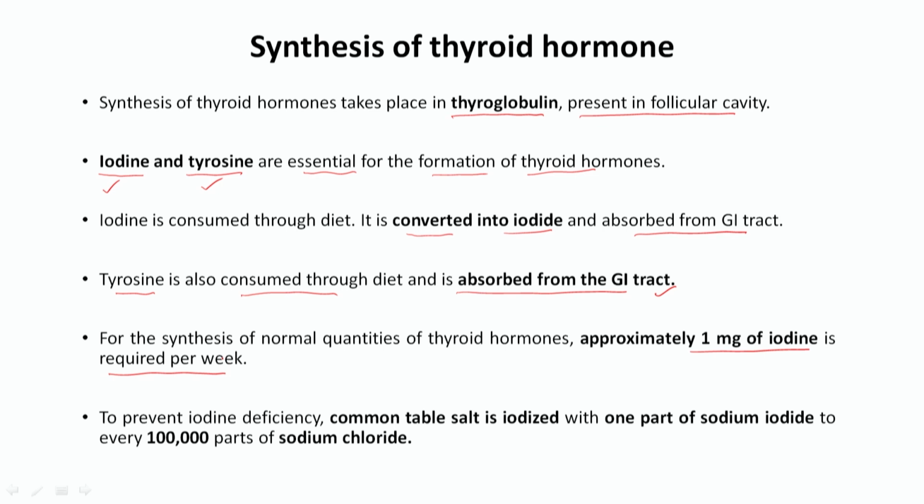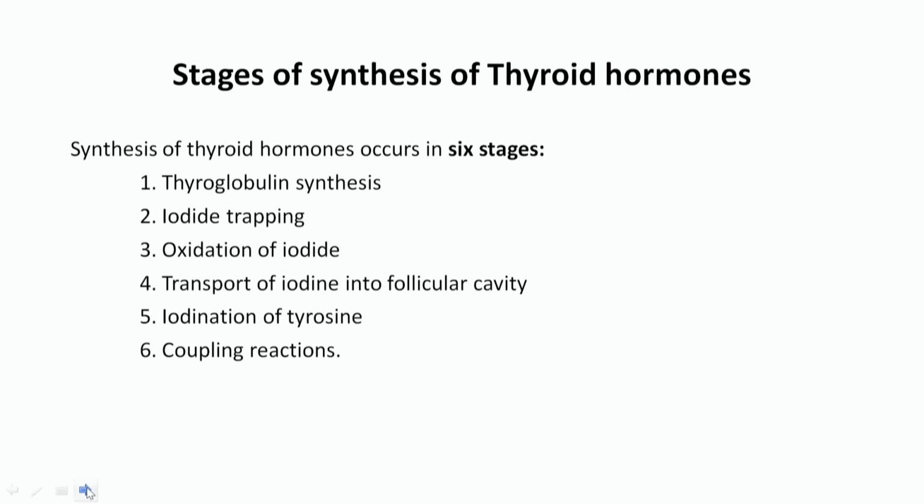Nowadays iodized salt is mandatory to eat because in earlier days there was one important disease, called goiter. Goiter was very prevalent earlier because people had a deficiency of iodine. That is why nowadays it is mandatory to eat iodized salt, because that is necessary for the synthesis of the thyroid hormone. To prevent iodine deficiency, common table salt is iodized with 1 part of sodium iodide to around 1 lakh parts of sodium chloride. So, in the NaCl salt we are eating, they add a small quantity of iodide salt.